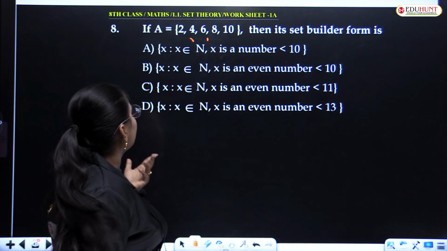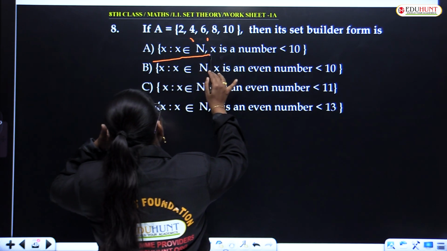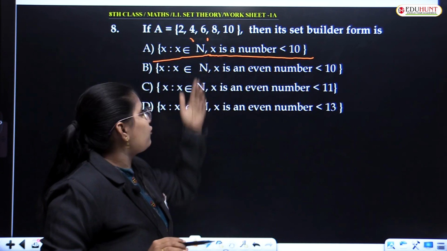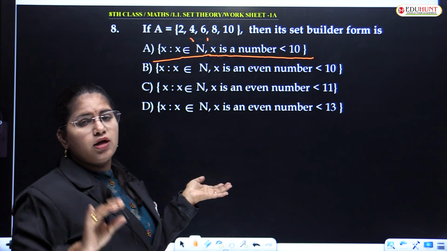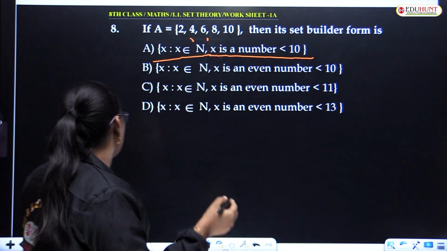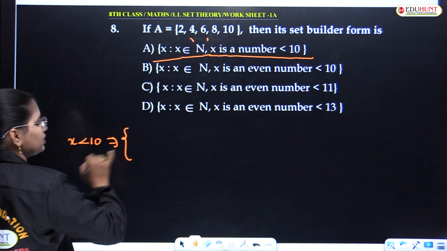Okay, let's go with option verification. X is a natural number. X is a number less than 10. Of course, those are natural numbers only, and it is less than 10 only. But if x is less than 10, how will you form a set?